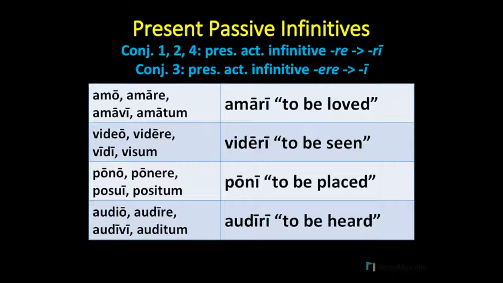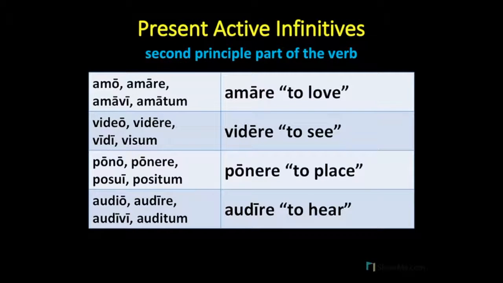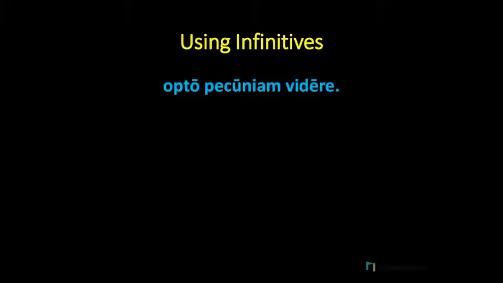And again, I have not differentiated between third conjugation and third conjugation io verbs because both families within the third conjugation form their present passive infinitive in the same way. Drop the entire short ere and replace it with an i. Now we'll do 4 quick examples of how to use the infinitive in Latin, at least as we've seen them so far. So here's our first example.